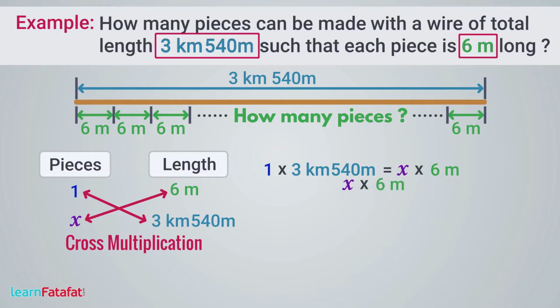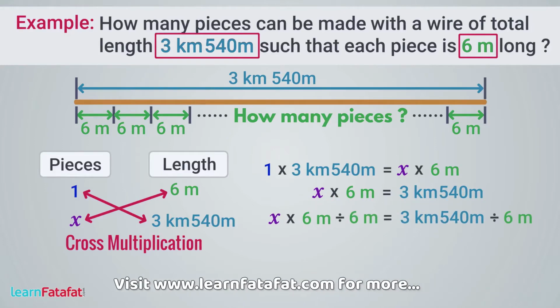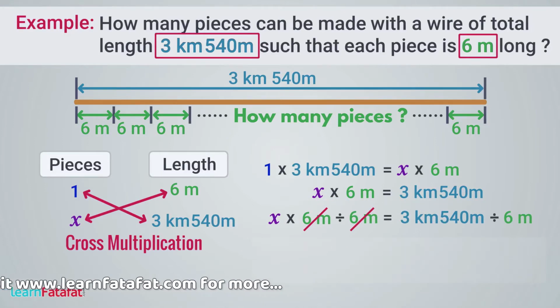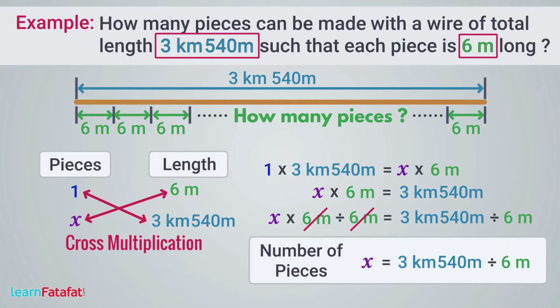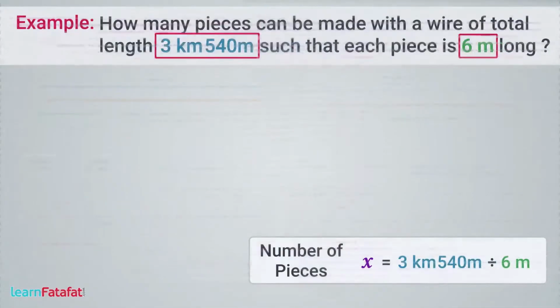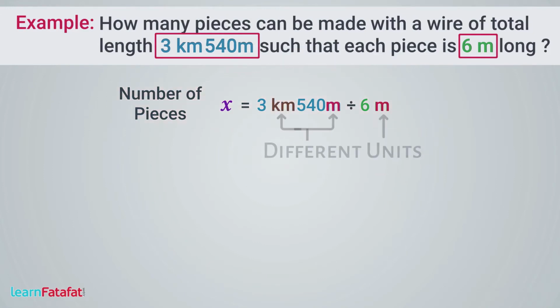Or X multiplied by 6 meter is equal to 3 km 540 meter. Dividing both sides by 6 meter, we get number of pieces X equals 3 km 540 meter divided by 6 meter. We cannot perform this division because the units in both terms are not the same. We can make calculations only when the units are the same.